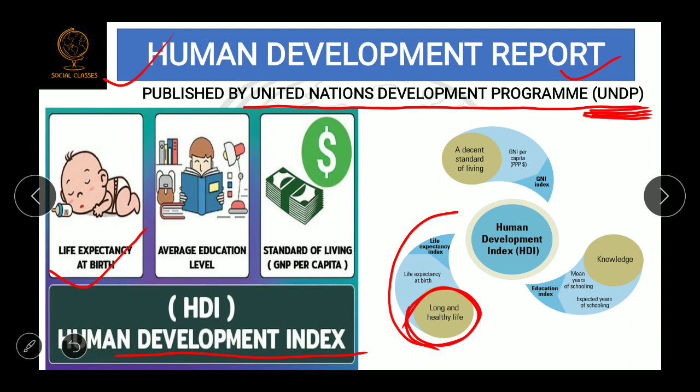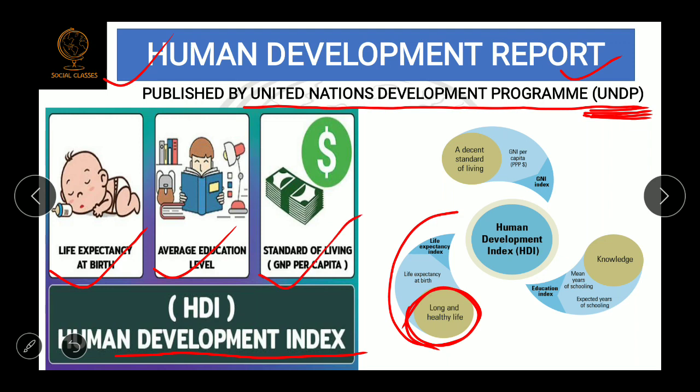Second is average education level, meaning mean years of schooling. For this one we take the mean years of schooling, meaning on an average in that particular country, how many years a person attends school. Six years, or 10 years, or 12 years. So this average education level or mean years of schooling denotes the education level of that country.